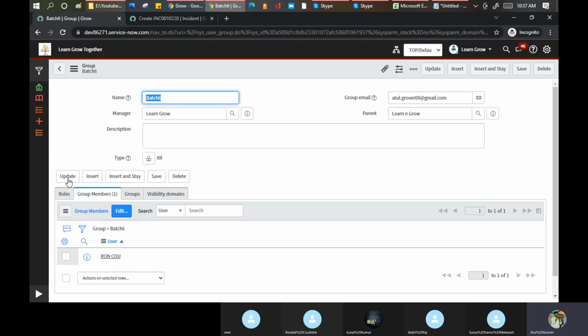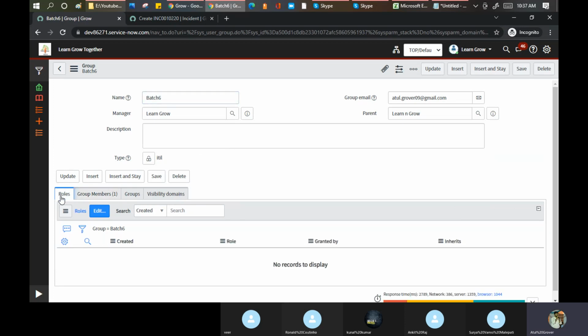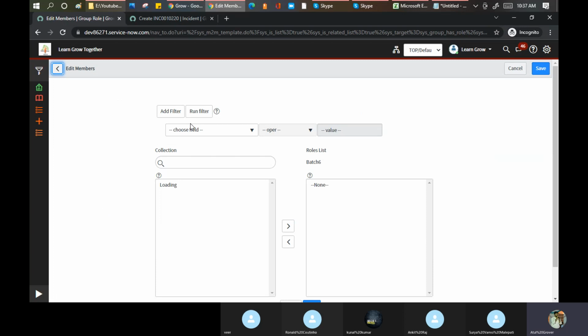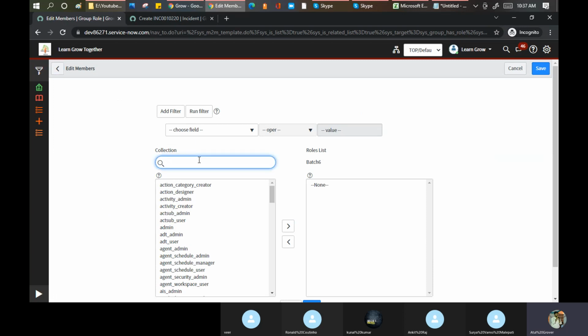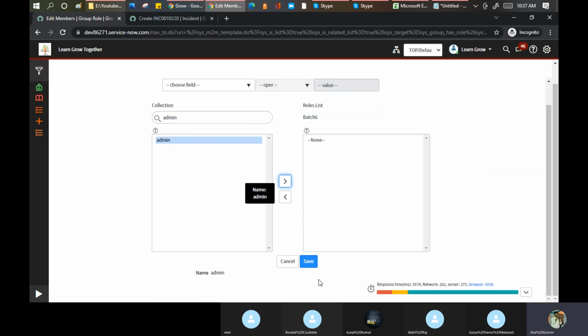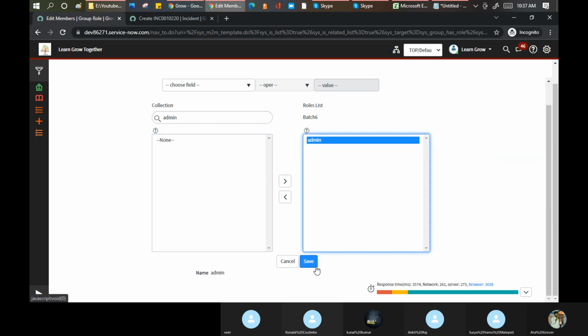Now I will give a role to this group. I click on edit here. For our batch, I am giving the system admin role to everyone because that is required for everyone. Let me search for admin. This one. Click, and save.